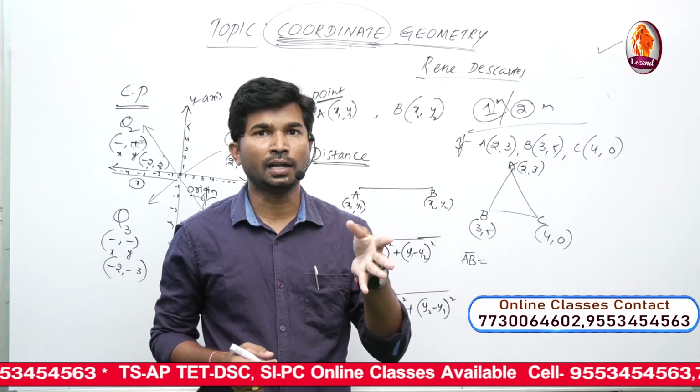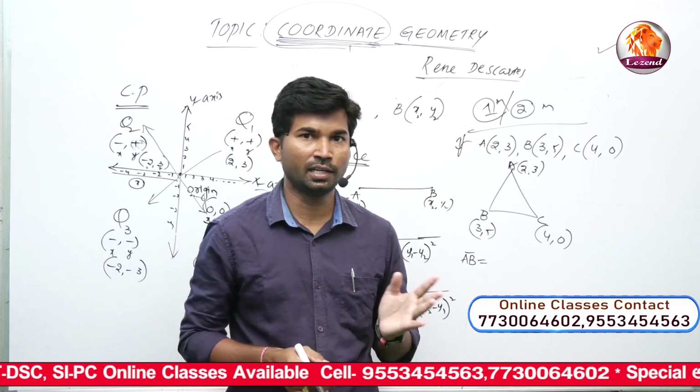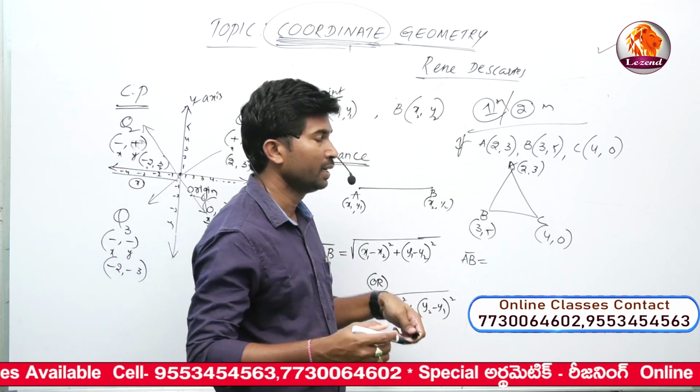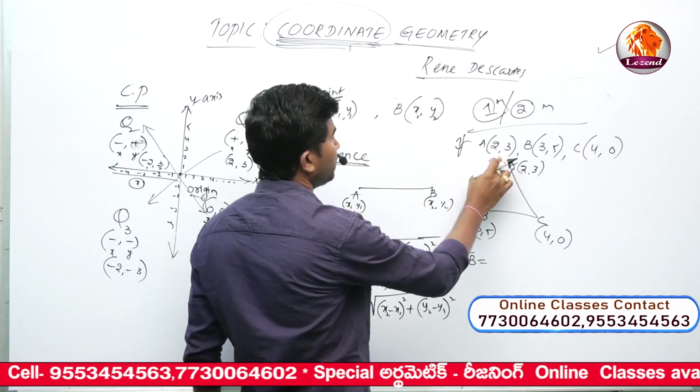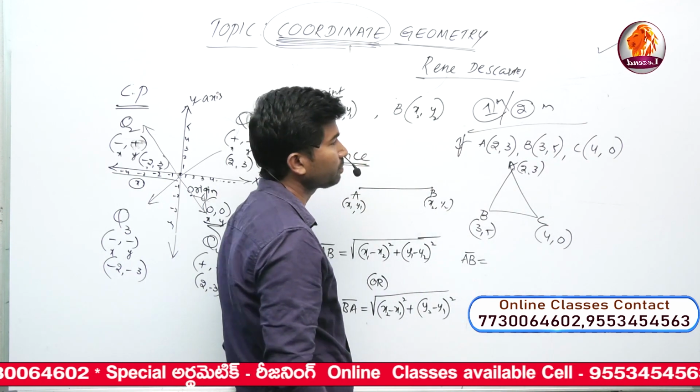In a scalene triangle, no two sides are equal, all sides are different: sides AB, BC and CA. Before that, I will check it. The points are A (2, 3), B (3, 5), C (4, 0).